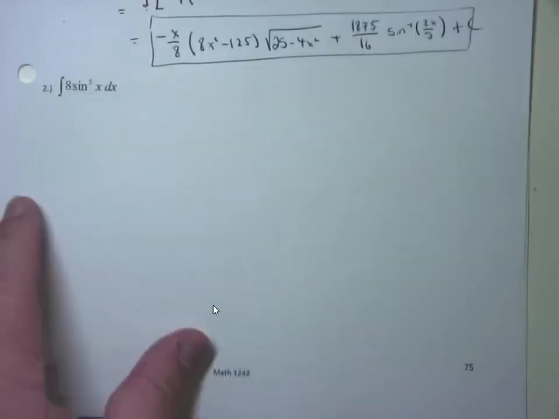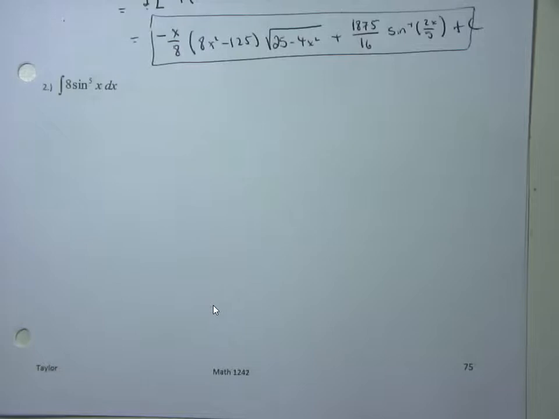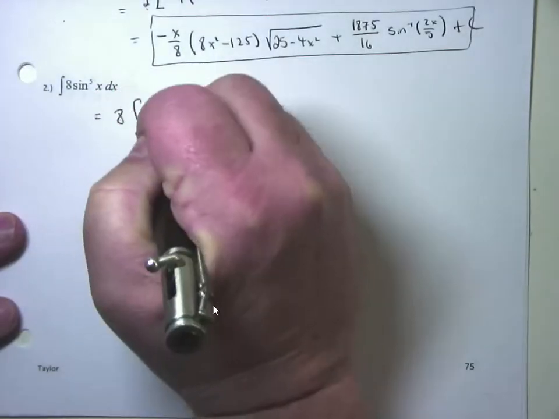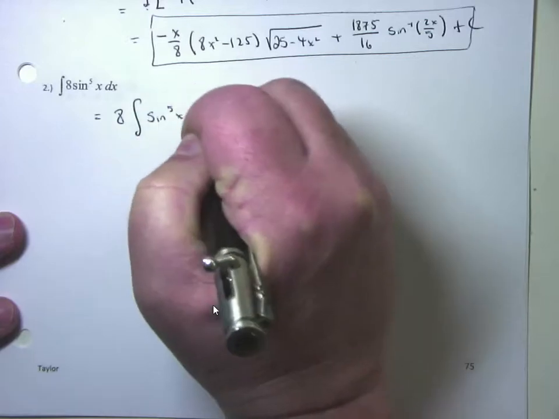All right, so look at this one. The integral of 8 sine to the 5th x dx. So 8's a constant. Where do constants get to go? Out front. So I'm not going to worry about that at all. 8 times the integral of sine to the 5th x dx.